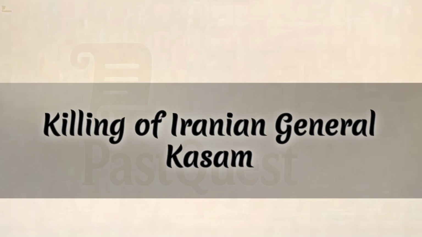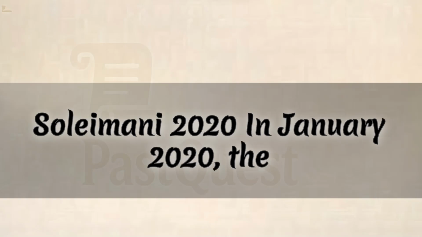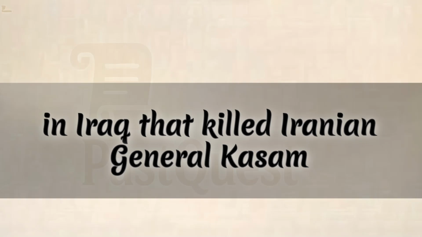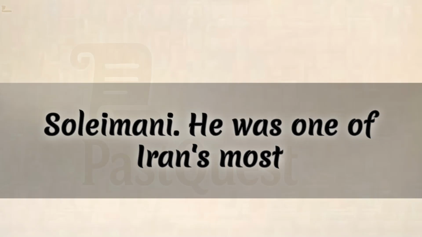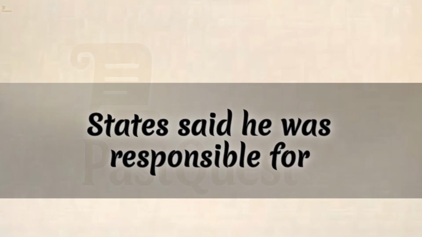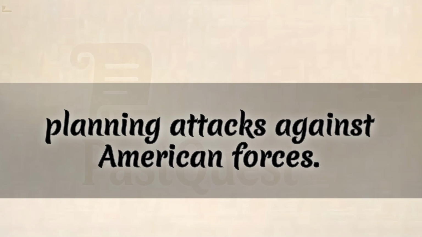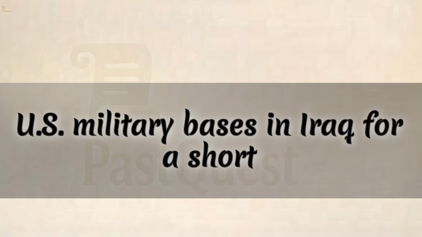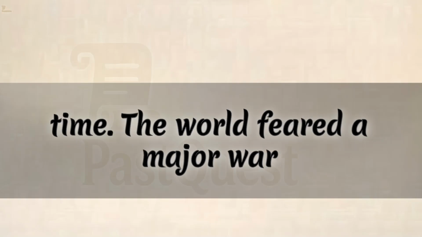10. Killing of Iranian General Qasem Soleimani, 2020. In January 2020, the United States carried out a drone strike in Iraq that killed Iranian General Qasem Soleimani. He was one of Iran's most powerful military leaders. The United States said he was responsible for planning attacks against American forces. Iran responded by launching missiles at U.S. military bases in Iraq. For a short time, the world feared a major war could start.